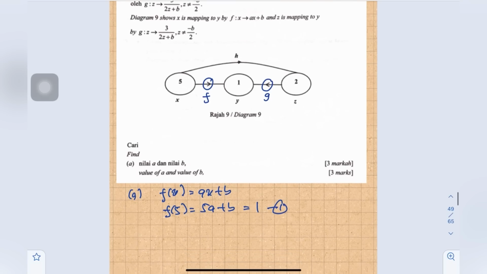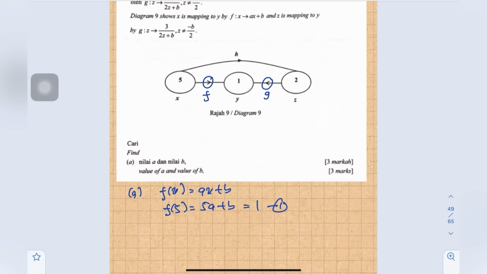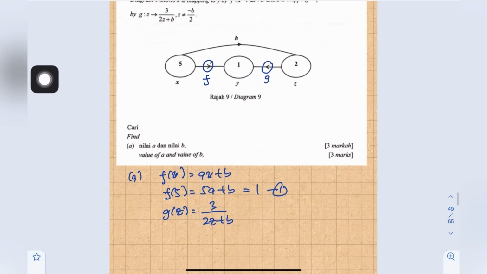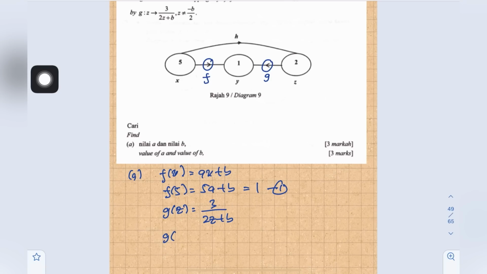Then for function g, g(z) equals 3 over 2z plus b. Here the object is 2 and the image is 1. So g(2) equals 3 over 2 times 2 plus b, and this equals 1.